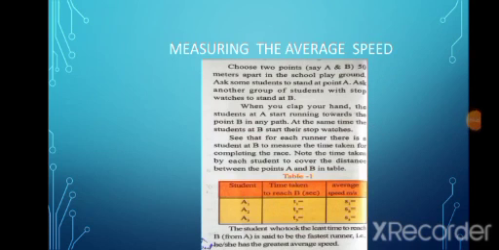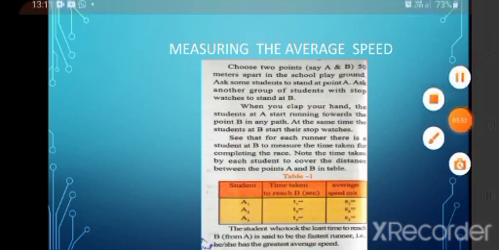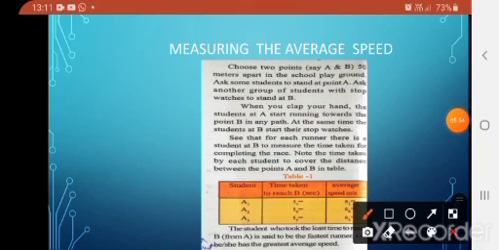Okay, next one, measuring the average speed. Here we choose two points A and B, 50 meters apart in the school playground.